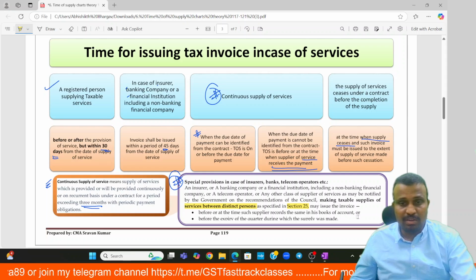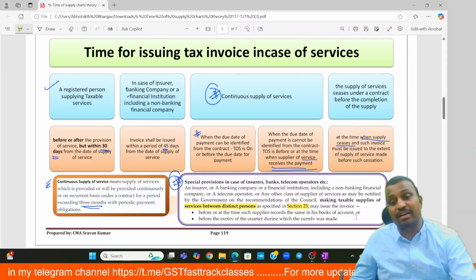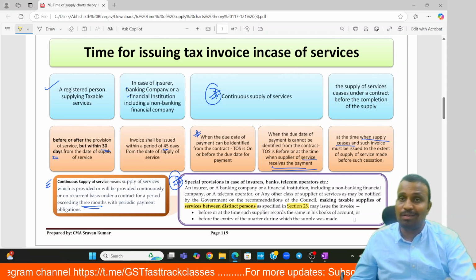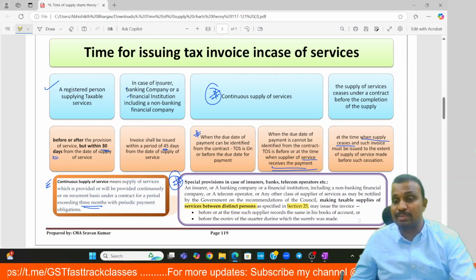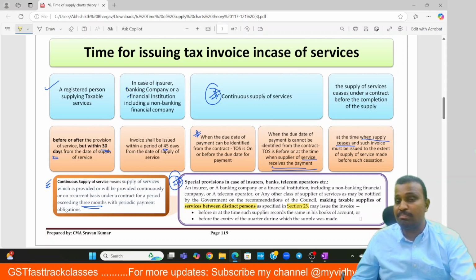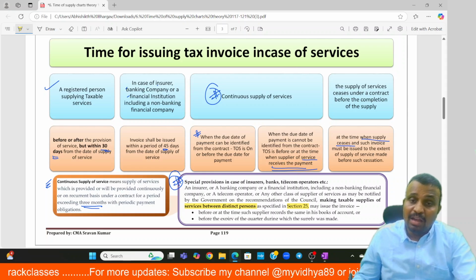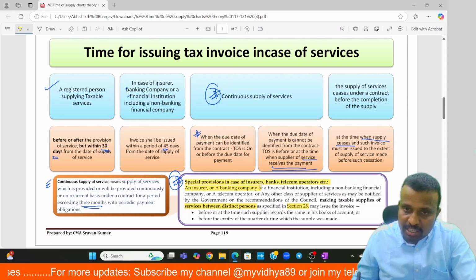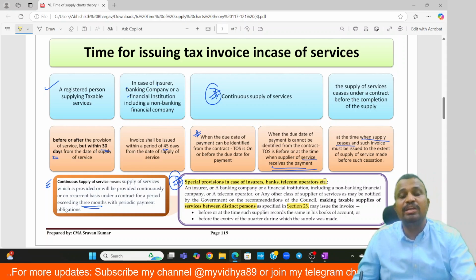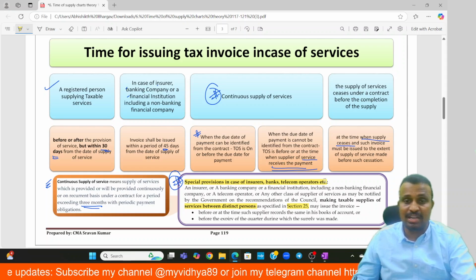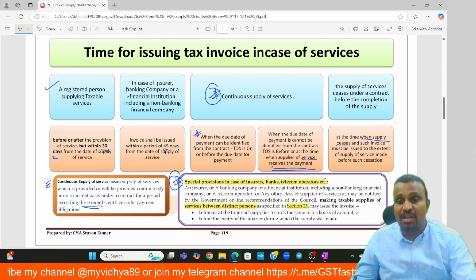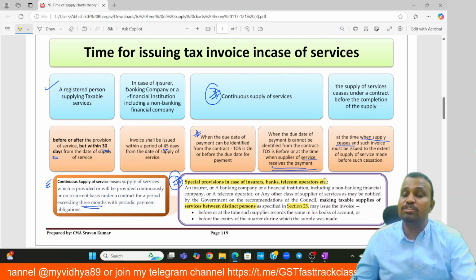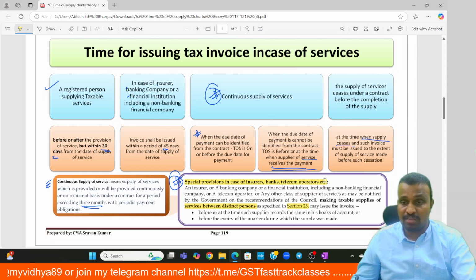So the time of supply will be on or before the supplier recording the same in his books of account, or before the expiry of the quarter in which that supply has been made. This is said to be our time of supply. And remember, this special case is applied only in case of specified suppliers like insurers, bankers, and telecom operators, or any other special class notified by GST Council.